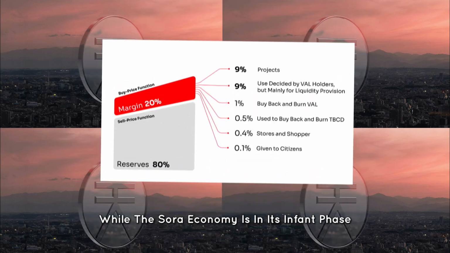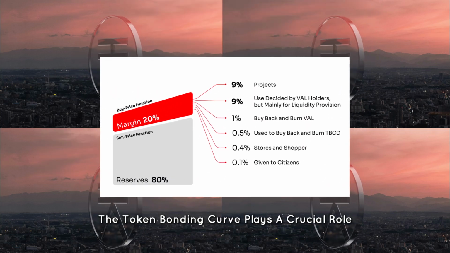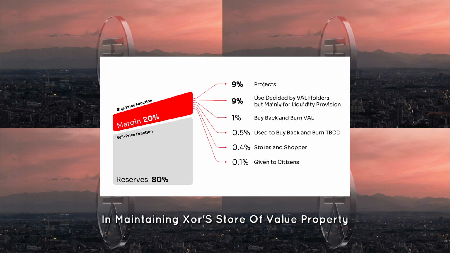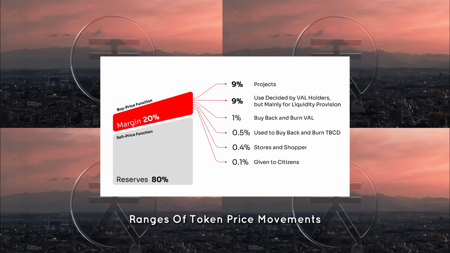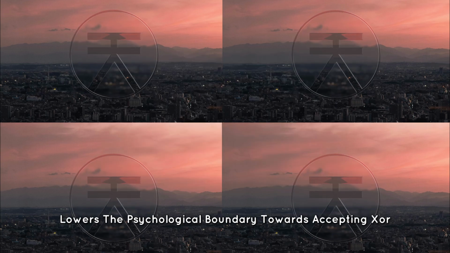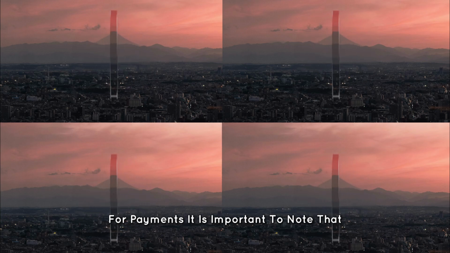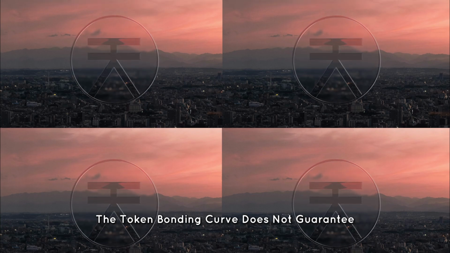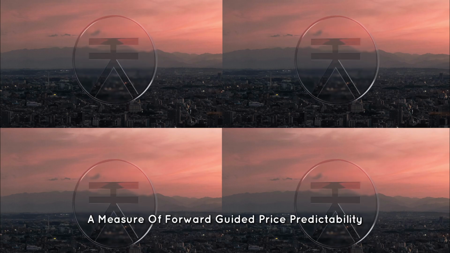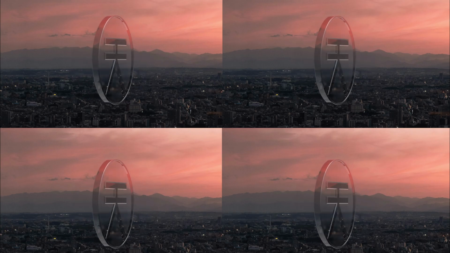While the SORA economy is in its infant phase, the token bonding curve plays a crucial role in maintaining XOR's store of value property. The ability to set confidence ranges of token price movements lowers the psychological boundary towards accepting XOR for payments. It is important to note that the token bonding curve does not guarantee XOR's price stability, but rather a measure of forward-guided price predictability.